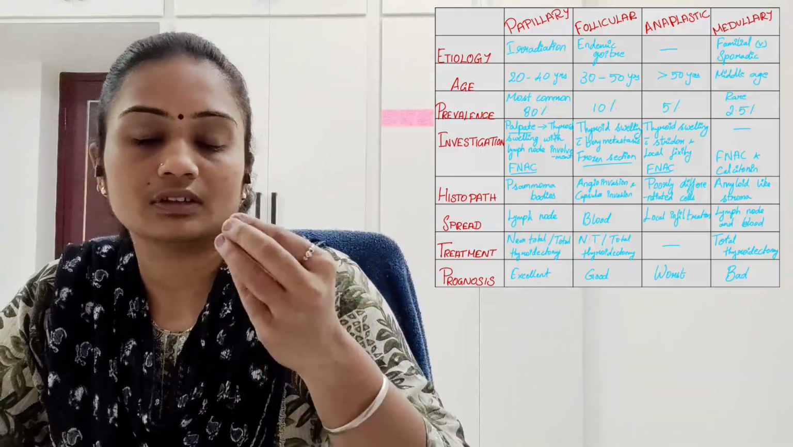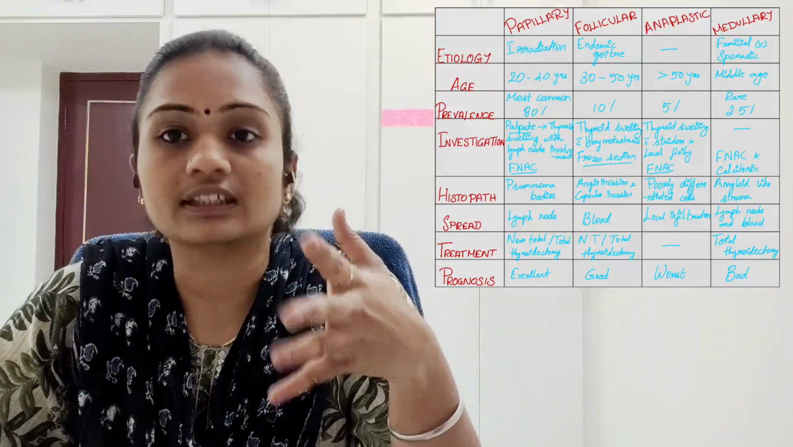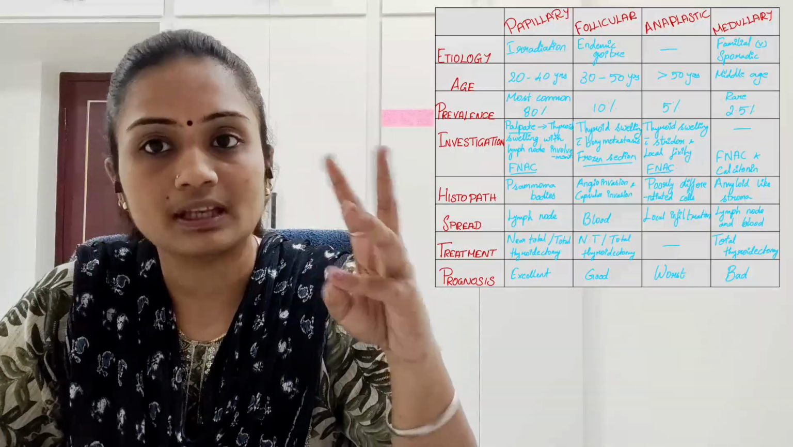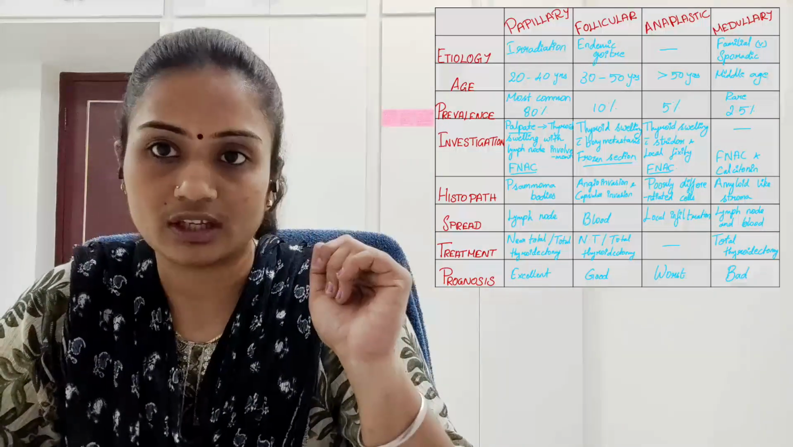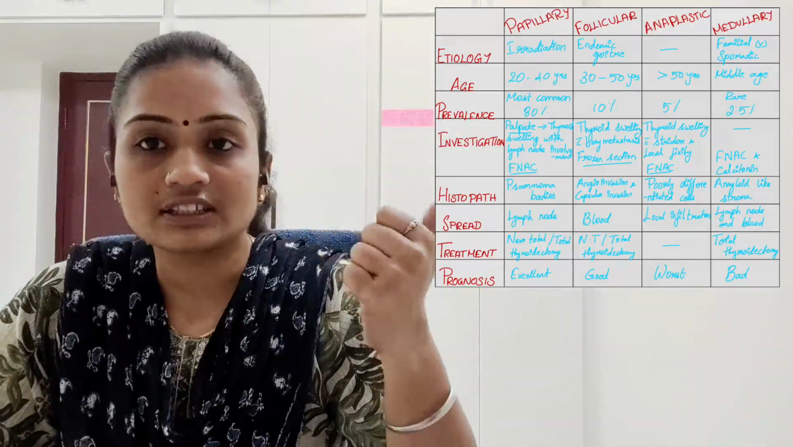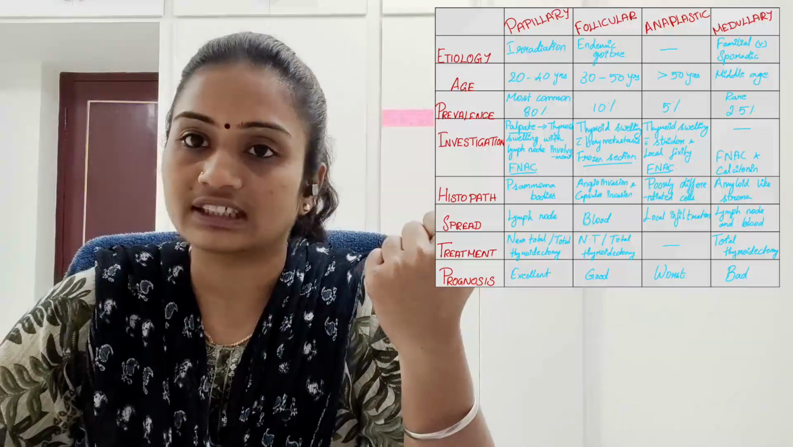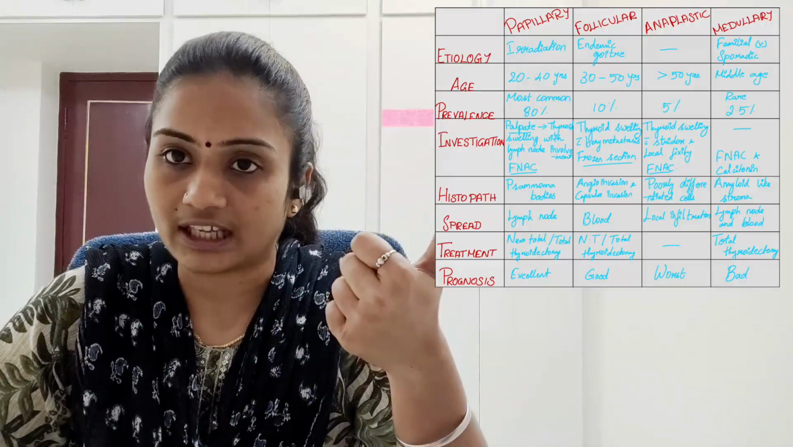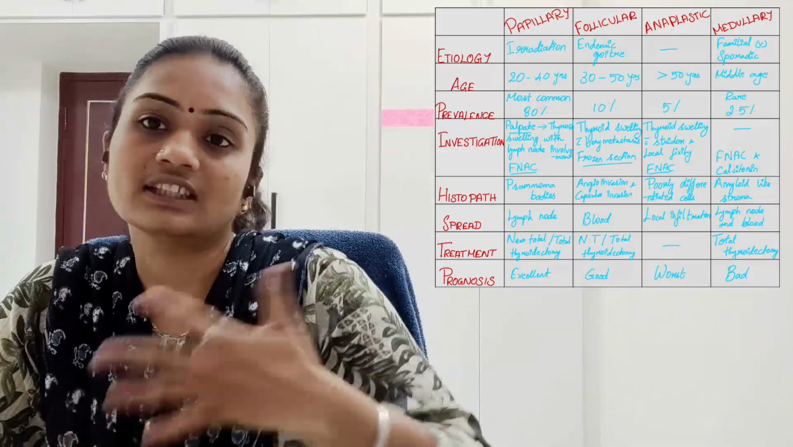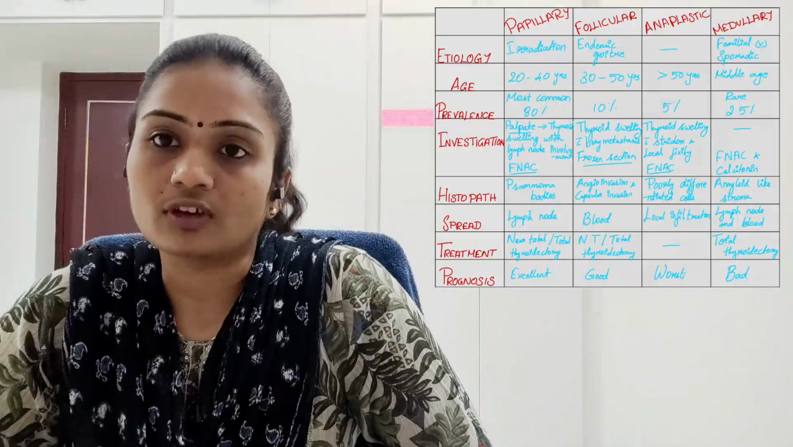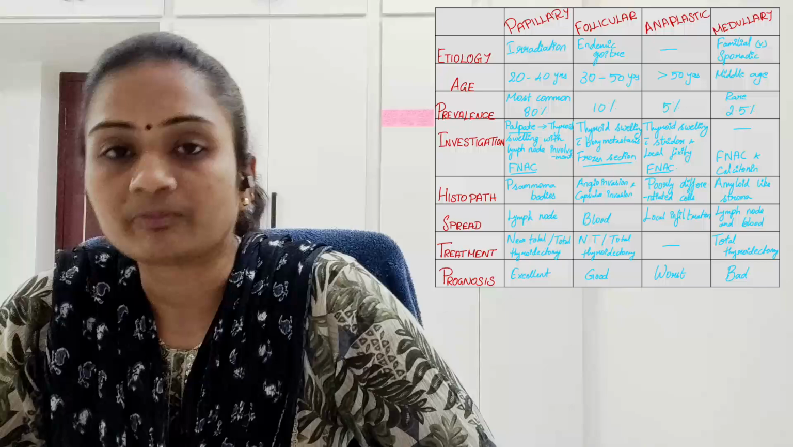For diagnosis, FNAC, fine needle aspiration cytology, is done for papillary, anaplastic and medullary carcinomas, but it is not done for follicular carcinoma. It is because in follicular carcinoma we cannot differentiate between malignant and benign type. If we do FNAC, we cannot differentiate both. So frozen section is done for follicular kind of carcinoma.